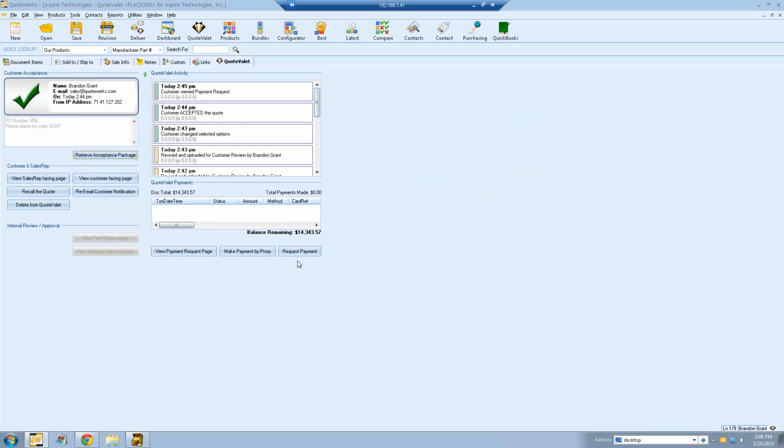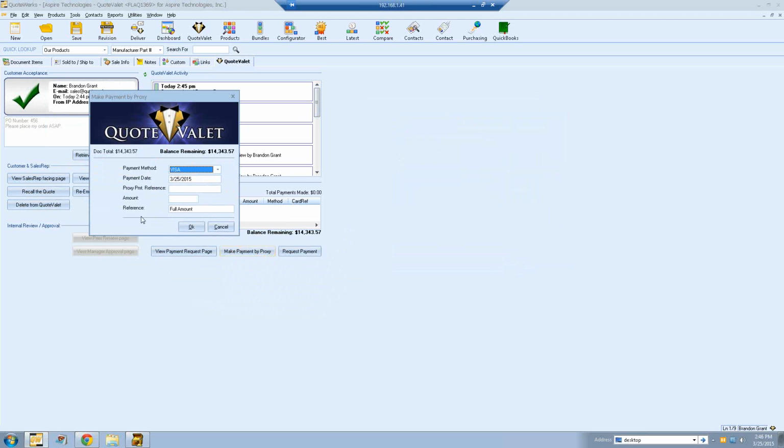If you accept credit card payments or any kind of payments, you'll see here the payment options will be down here. Make payment by proxy. This is extremely useful if you accept company checks. Maybe the customer says, hey, we're not going to pay with credit card, we're going to pay with a check, and they send you the check. You can actually zero out the balance here by doing what we call make payment by proxy.